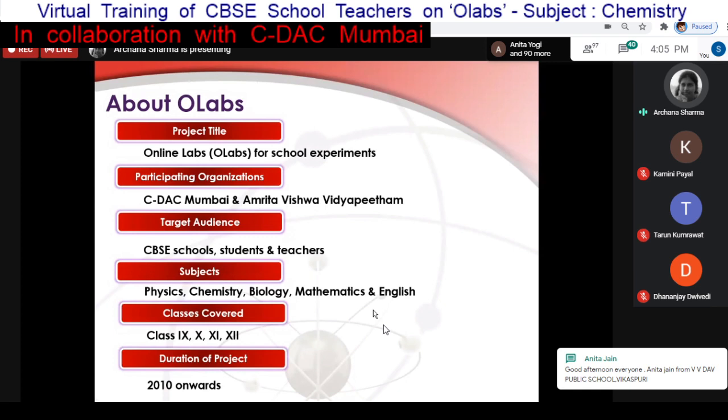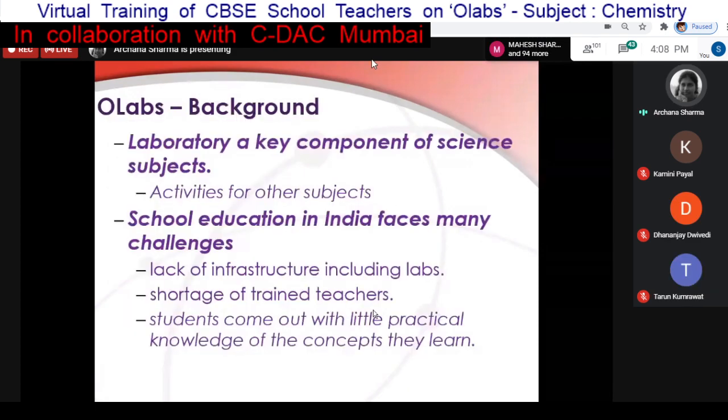Shortage of trained teachers. We are not saying just teachers, it is teachers who are particularly trained to get the students' best out of the practical component or practical labs. Because of these constraints, though the schools want to give maximum access to the students, it is not possible because often the lab is shared with many classes with many students.